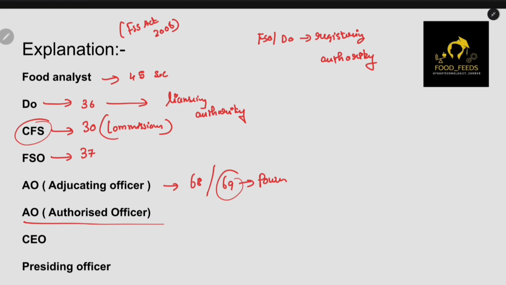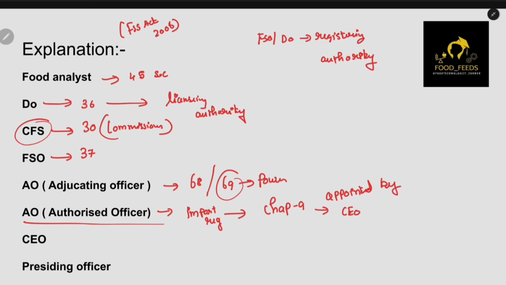This has been specifically mentioned in the import regulation, in chapter 9 of the import regulation. Okay, and who appointed this person? This is appointed by CEO. Like authorized officer is appointed by CEO.